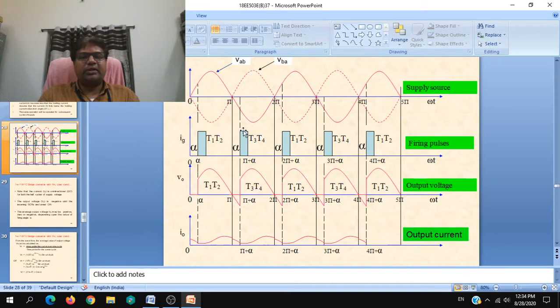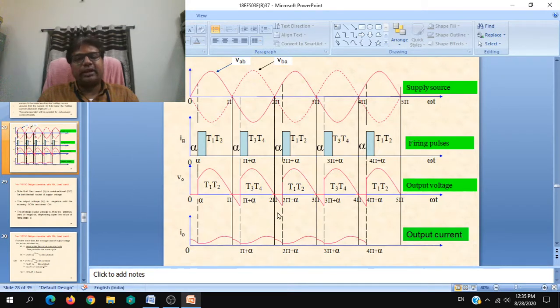And at pi plus alpha, the other set of SCRs T3 and T4 are fired, and the load voltage will be just similar to the positive half cycle, and again this set will turn off at zero crossover at the end of the negative half cycle, that is 2 pi or 360 degrees, but again current will still be flowing positive and decreasing gradually.